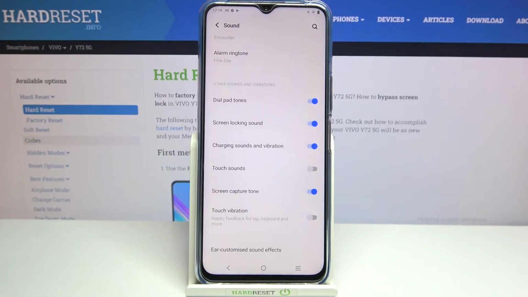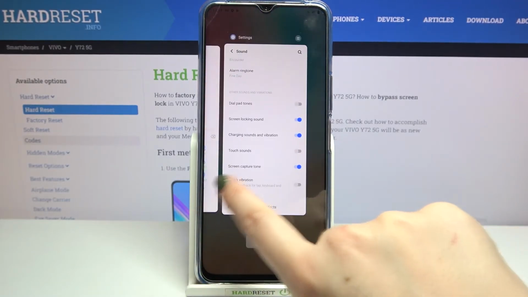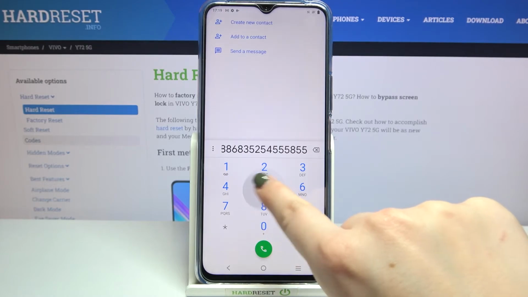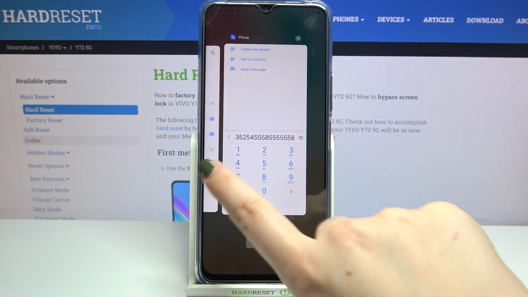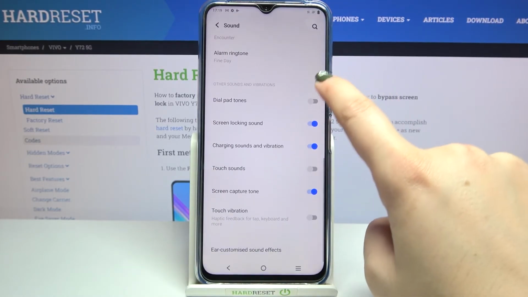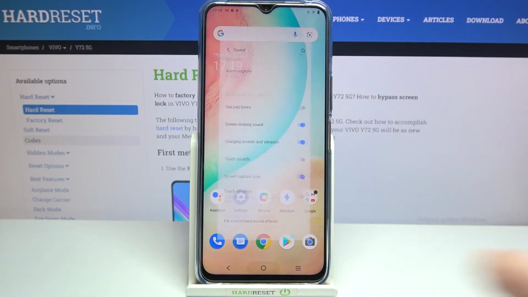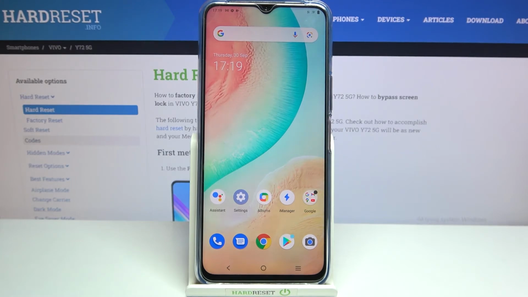So if you'd like to turn it off, just tap on this switch right here, and right now this option is inactive, so after getting back to the phone and after tapping on the dialer, you actually cannot hear anything. Of course you can turn it on again just by tapping on the switcher, but let me keep it turned off. So actually this is it. This is how to manage dial pad tones in your VIVO Y72 5G.